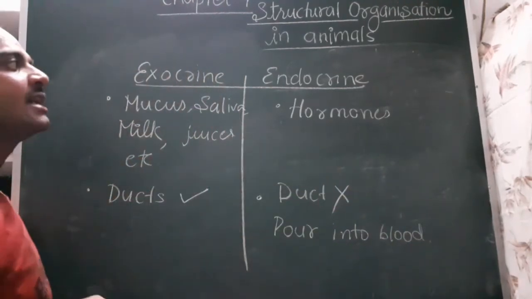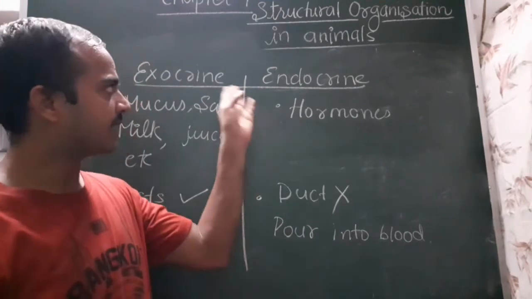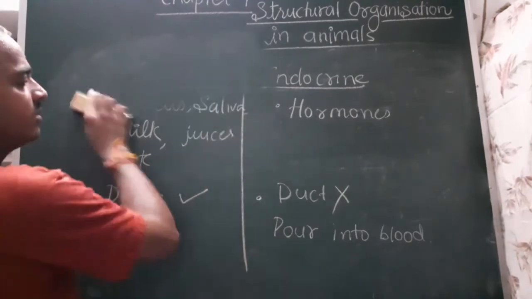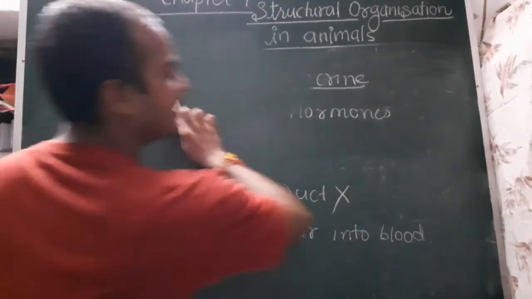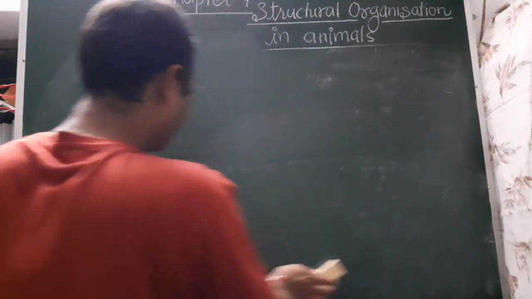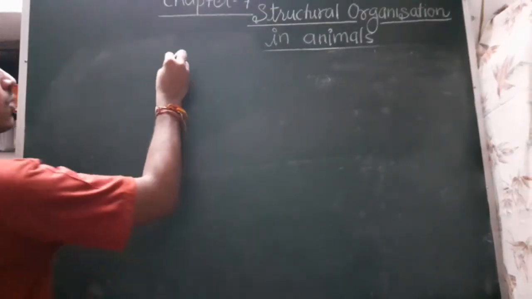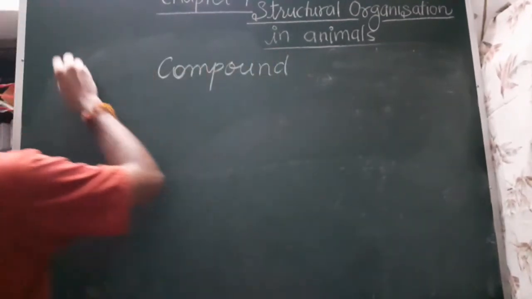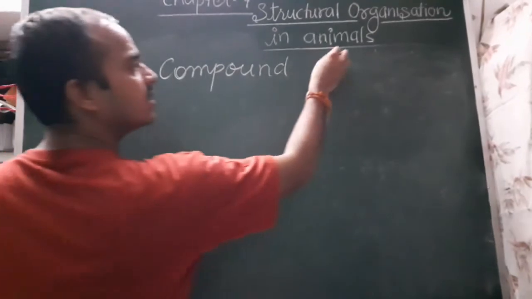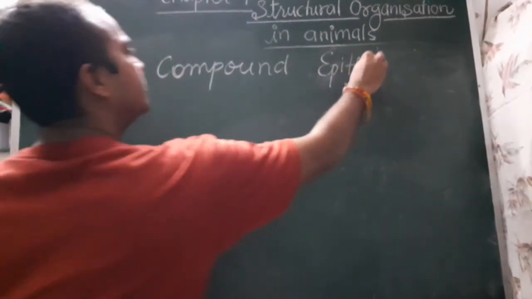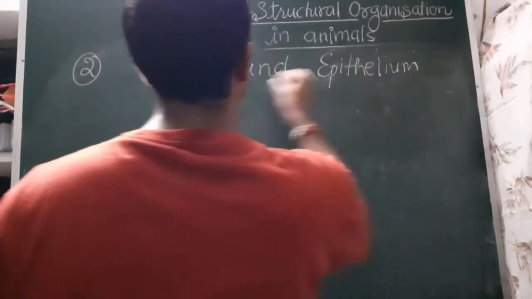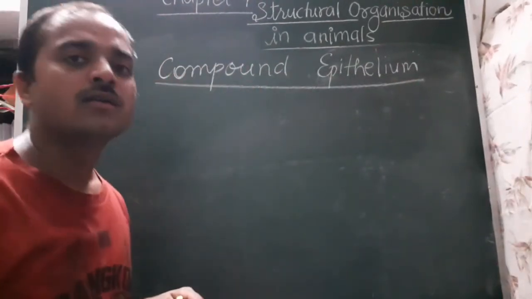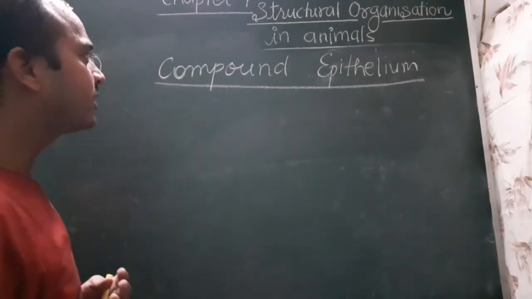In detail, in the last chapter we will discuss these endocrine glands. So this is about simple epithelium tissues. The next one is compound epithelium, the second category, compound epithelium tissues. In case of compound or complex epithelium tissues, what happens?